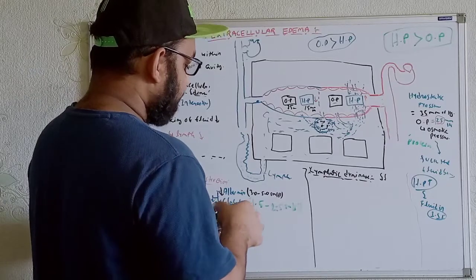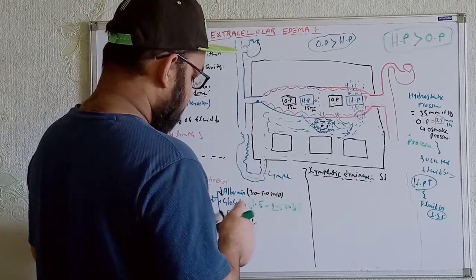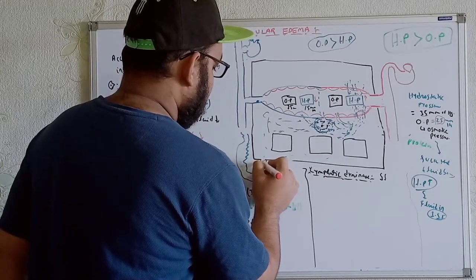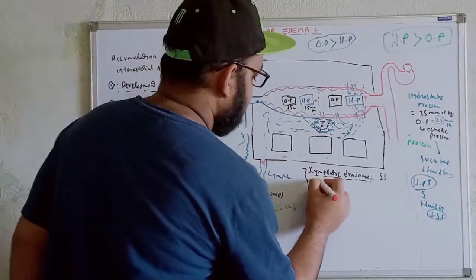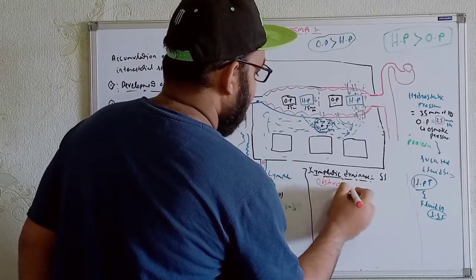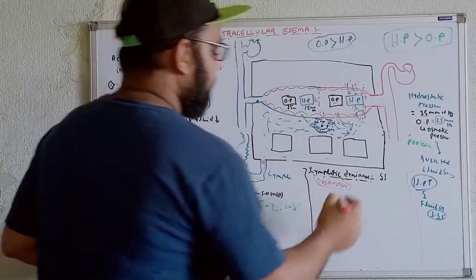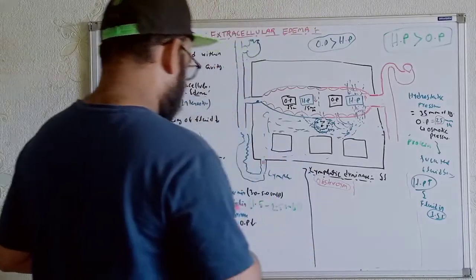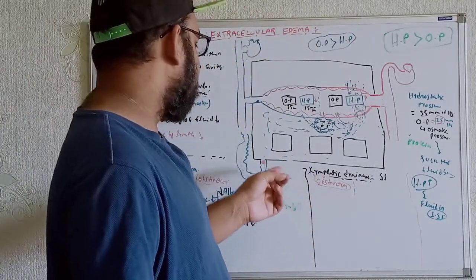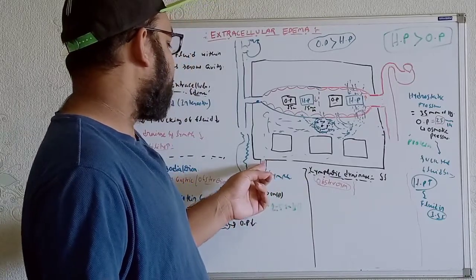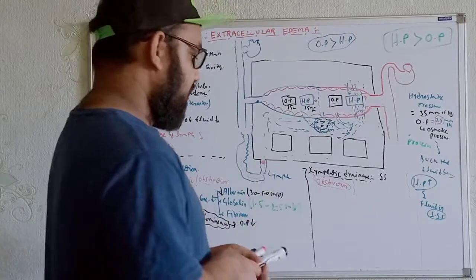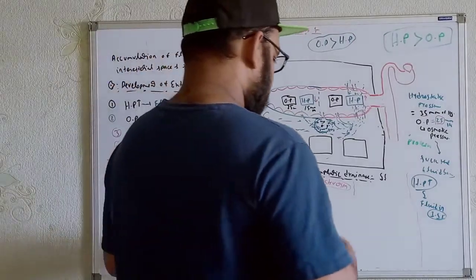Now, for example, if we get any kind of obstruction within the lymphatic drainage, whenever we are getting obstructions, for example, in any individual who has developed breast cancer, the cancer cells can come over here and can destroy or block the lymphatic systems.